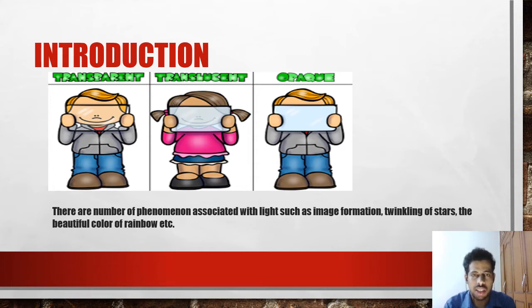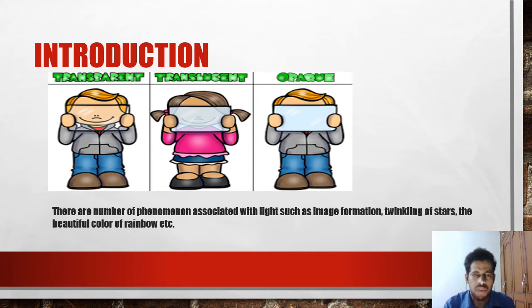In the second drawing, a girl is holding oil paper, you can think. So in the oil paper, only part of the light will be transmitted. So oil paper is an example for translucent object. And in the third case, you can think he is holding some wooden piece or a tiles piece. So there the image of the boy's face we cannot see completely. That is because it is an opaque object where the light will not pass through it.